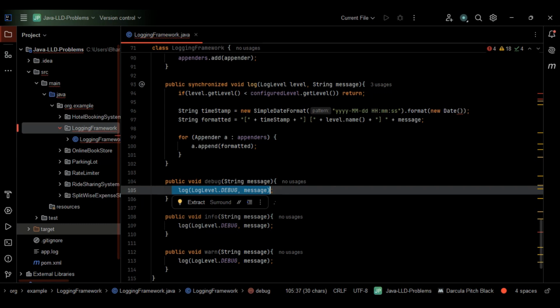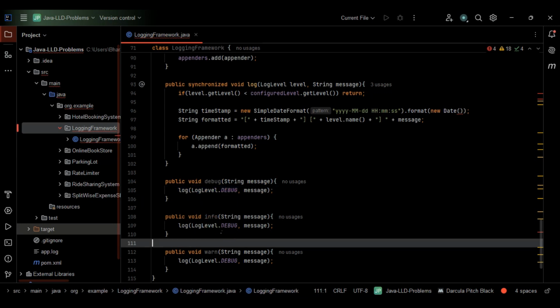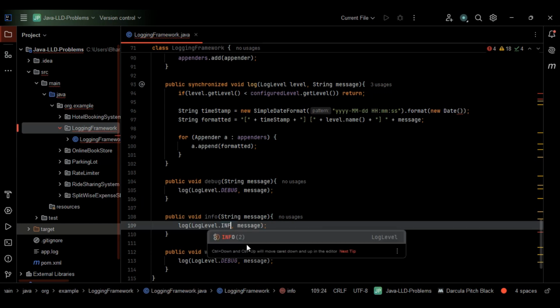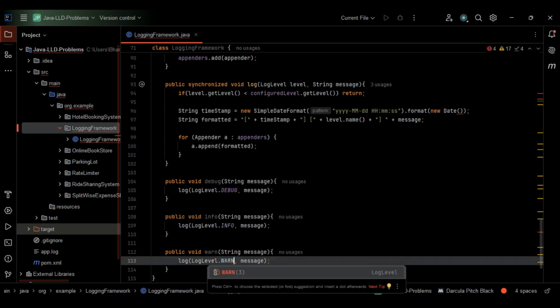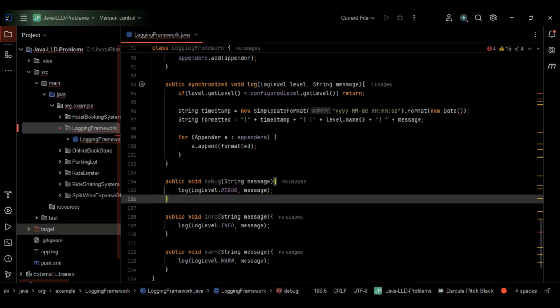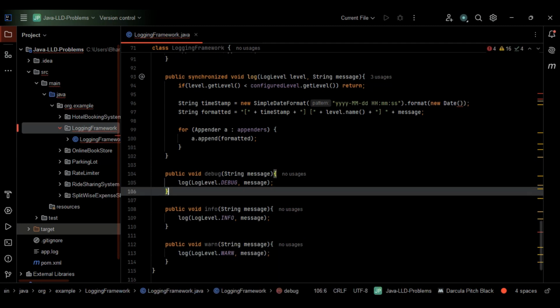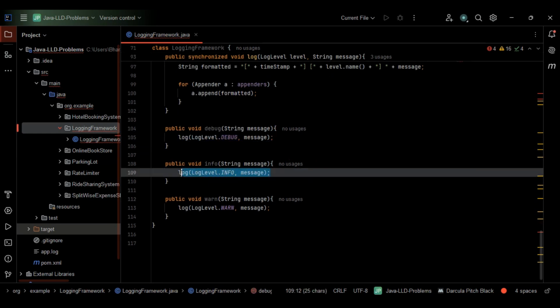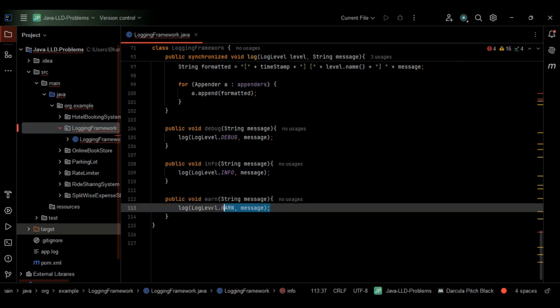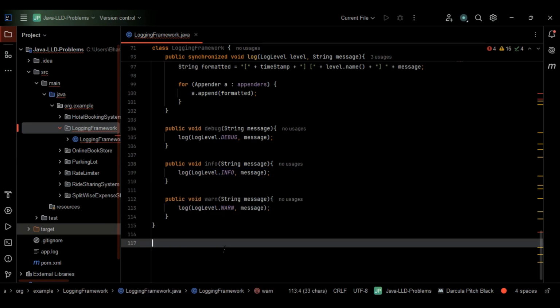So these are three different methods: debug, info, and warn. So within the methods, we are calling the log with debug level. In this case, we have to change this one, right? So log level dot debug we have given here in this case. This has to be info. Yeah, we have to change this one. I forgot. So this one has to be warn basically. This one I forgot entirely. This is fine. So within this one, we are calling the log with info level. Within this one, we are calling the log with debug level. Within the info method, we are calling the log with info level. Within the warn method, we are calling the log with warn level, right?